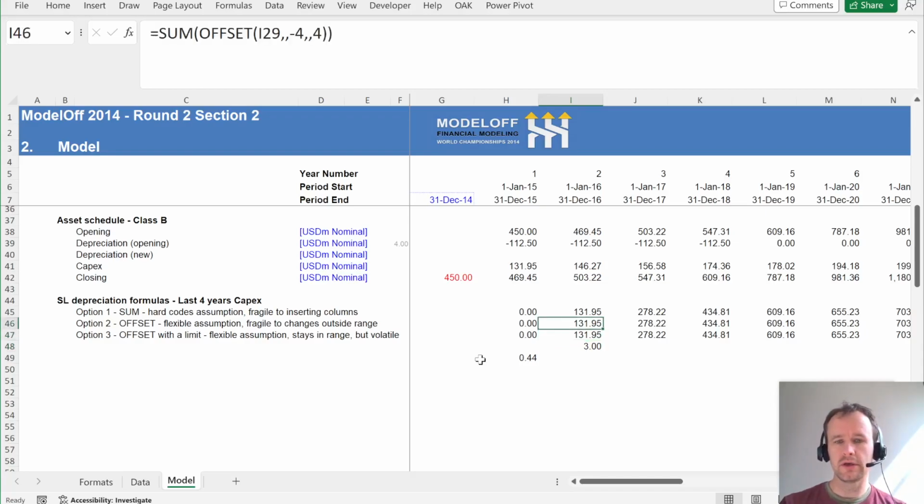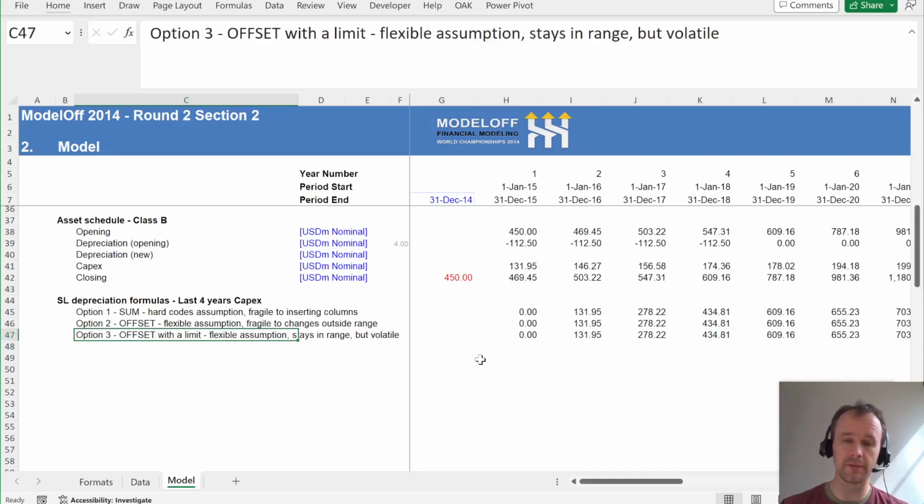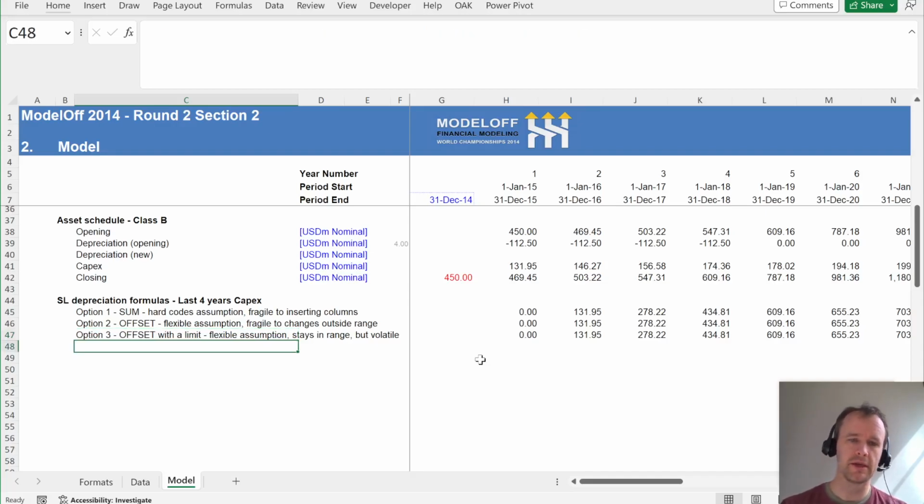So Excel is generally very smart about not recalculating things it doesn't need to, but offset is an exception to that. So both of these, if you have a big model and a lot of things that depend on these, every time anything changes, each of these cells will recalculate, and everything depending on those cells will recalculate. So if you have a big model, volatility is a problem. It's not as big a problem as, frankly, some people make it out to be. But anyway, option 4, this was my preferred method in the old days, SUMIFS, and that is flexible and stays in range.